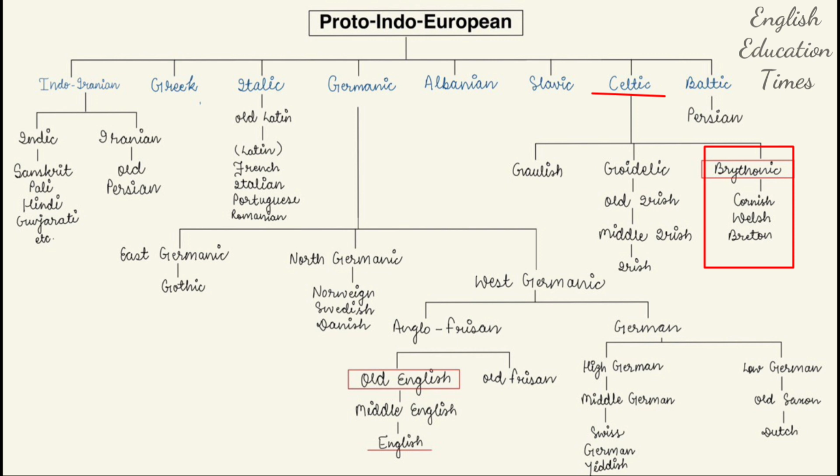We can say that Welsh, W-E-L-S-H, is the language of Wales, W-A-L-E-S. We know that there is a part of Britain known as Wales, which was inhabited and ruled by Breton kings even after the invasion of Angles, Saxons, and Jutes over England. And there was a very good poet known as Dylan Thomas.